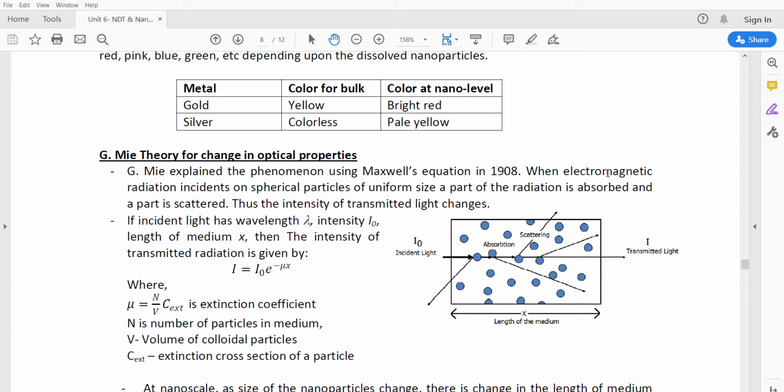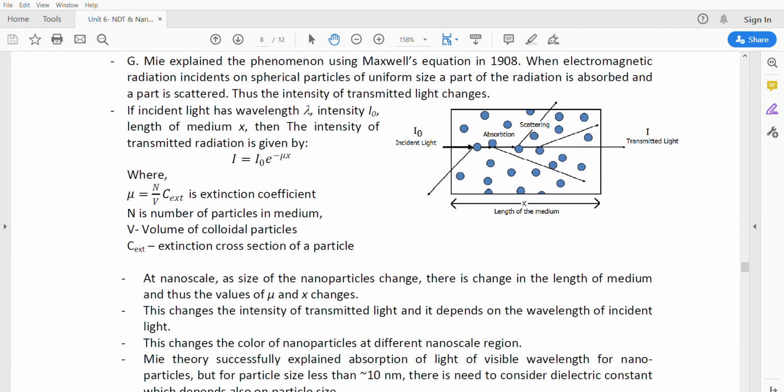The intensity of the transmitted radiation follows an equation given by this theory: I equals I naught times e to the power minus mu times x. Here mu is a constant called the extinction coefficient. This depends on the size of the nanoparticles. N is the number of particles in the medium, v is the volume of the particles, and C extinction is the extinction cross section of the particles. These are all the factors affecting the transmitted intensity from materials at the nanoscale.